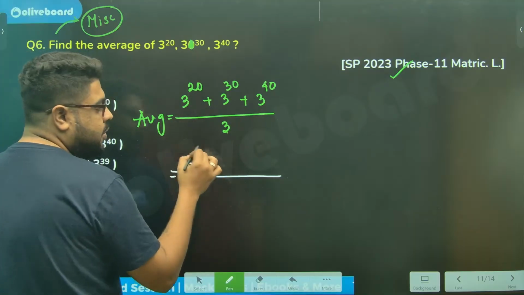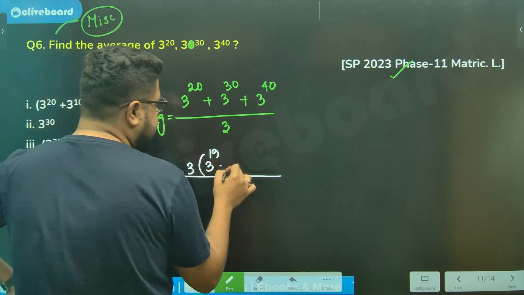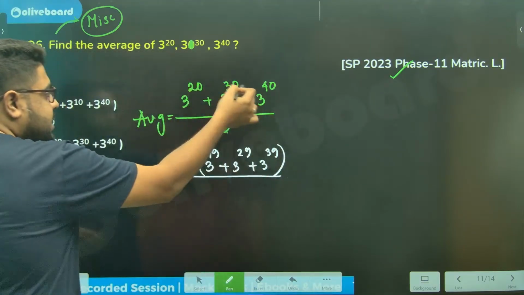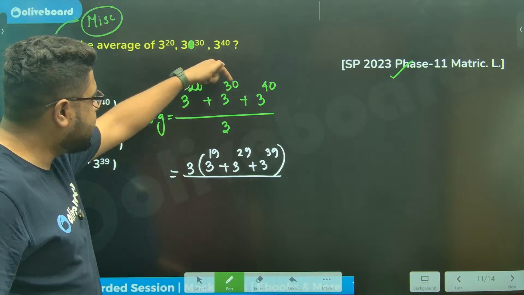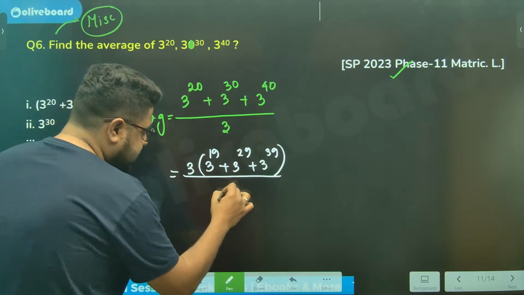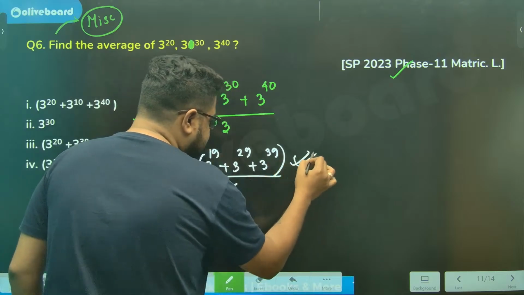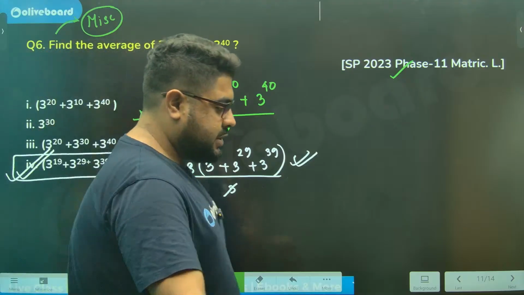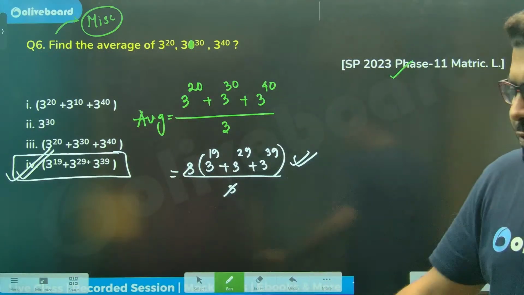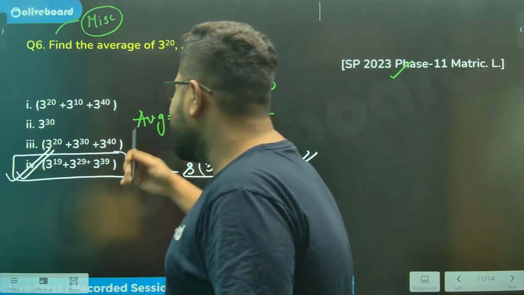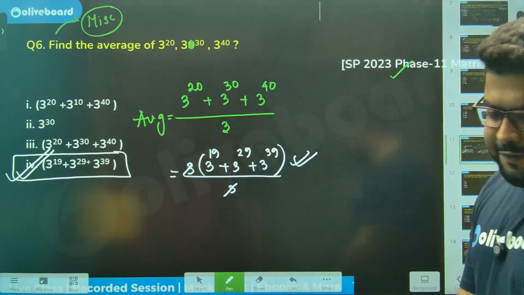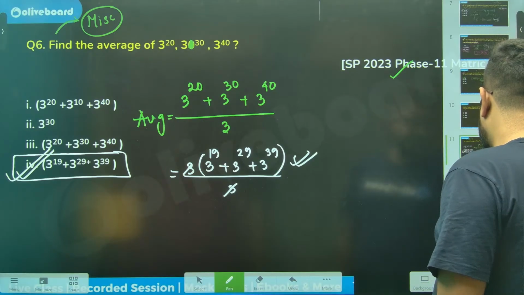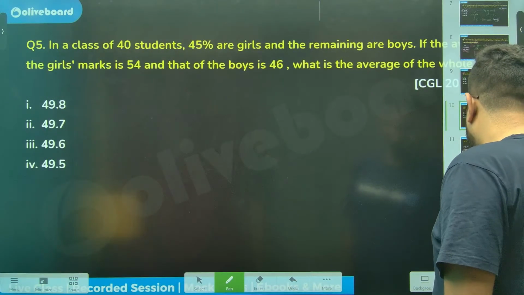So I'm only taking a 3 common. So it will be 3 to the power 19, 29, 39, because I have taken one 3 from everyone: 20 less 1, 30 less 1, 40 less 1. And by 3, so this will cancel. This will be my answer. 19, 29, 39, which is there in option number 4, sir. Very, very simple question. It just looks a little weird, a little different. That does not mean this is a different question or a different thing altogether.